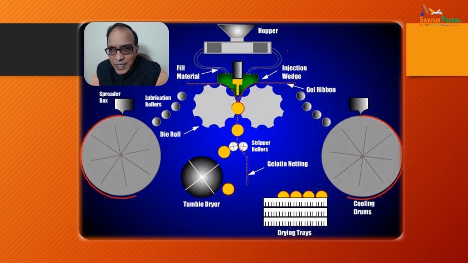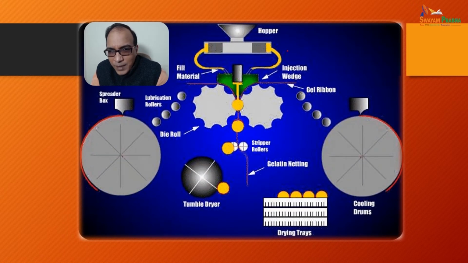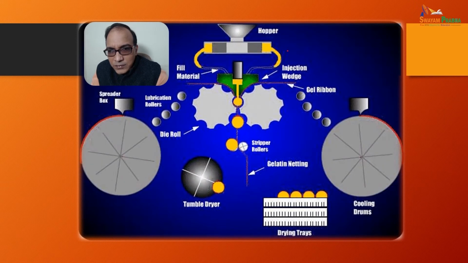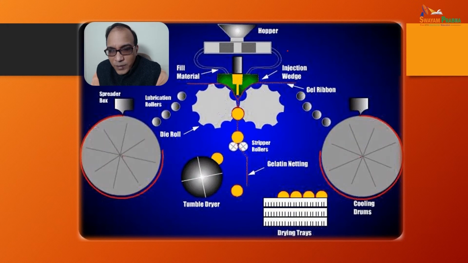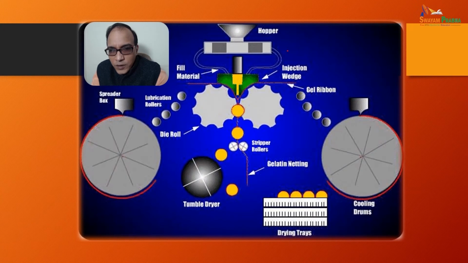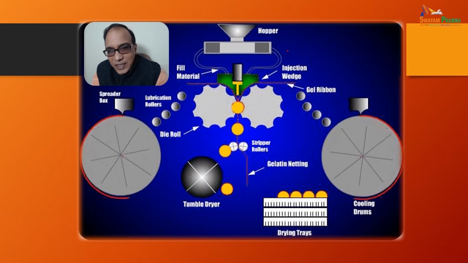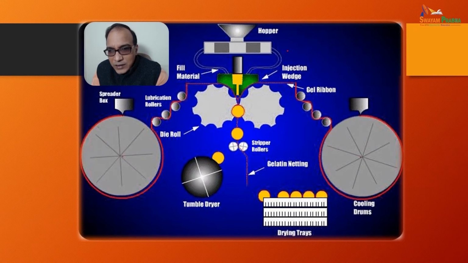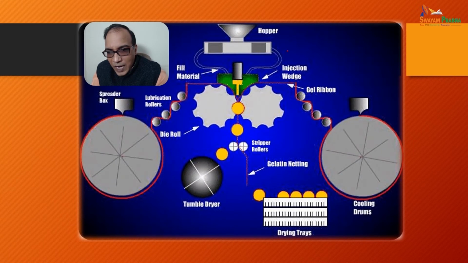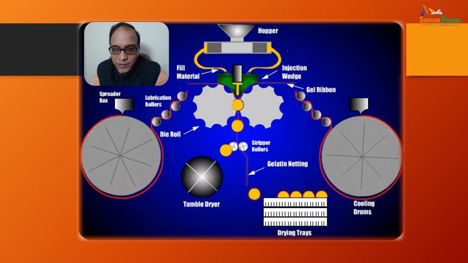You can see here, and the fill material is coming and being encapsulated in between the layers of gelatin film, and they are encapsulated into the form of a soft gelatin capsule. With the help of a tumble dryer they are dried, and then with the help of these drying trays, they are taken to the conveyor belt to the packaging and all that.